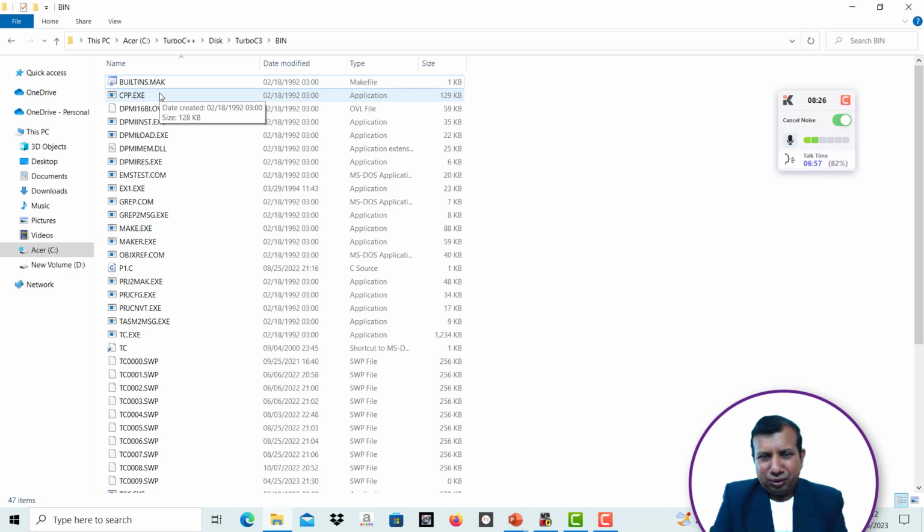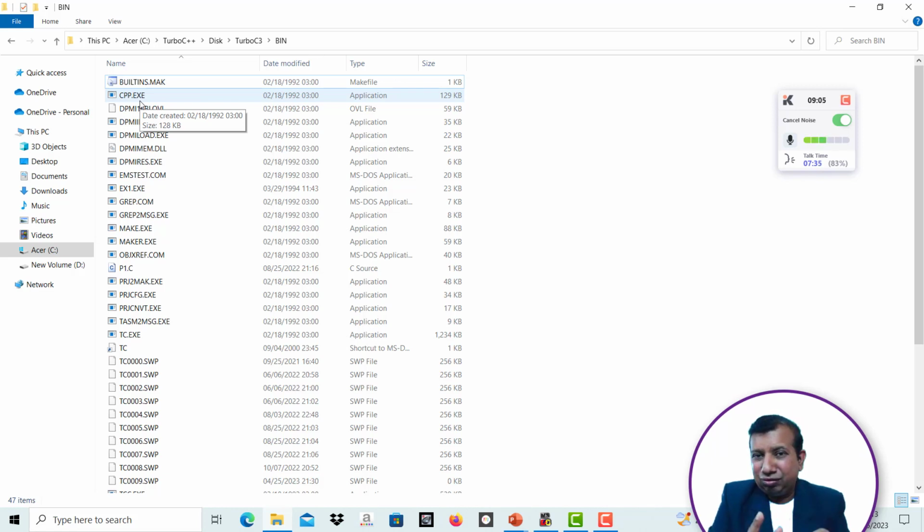Now what is an extension? It is the file name followed by a dot. Okay, so here you can see cpp. Now this is a file name .exe. Now .exe is an extension. Exe stands for executable file. In the same way we can use txt. Now txt is used for text files. So txt means text file and it can be opened in Notepad. Exe is an executable file, it will run on its own. If it is a .doc or .docx, it is a document file that can be opened in MS Word.